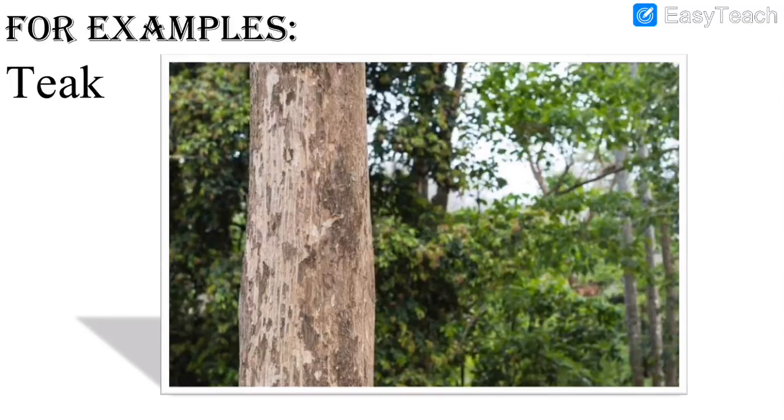Then the bark of teak is bitter, but it is used for fever. The outer covering, see this is the outer covering, it is very bitter, means opposite of sweet. Like honey is sweet, so the opposite of sweet is bitter. So the bark is bitter, but it is used for fever. Those who have fever can use this bark for their illness. Useful in headache and stomach problem. Even those who have headache or stomach problem can use this teak wood. And also for digestion. Some people have digestion problems. They eat the food and they get vomiting. They do not digest the food properly. So teak wood is also used for digestion problems.